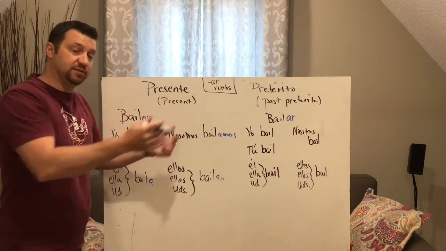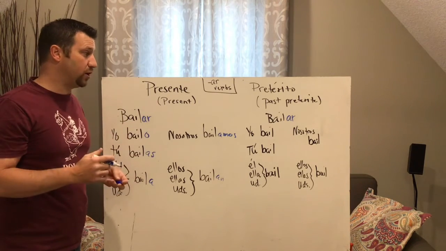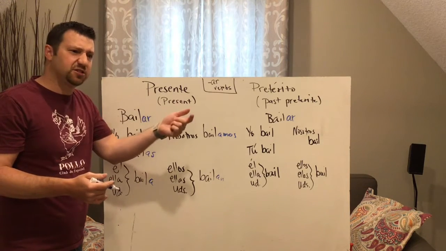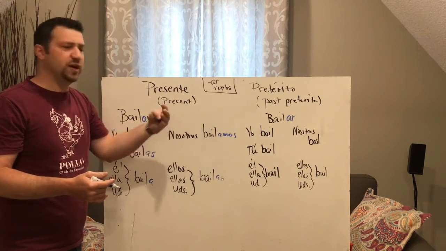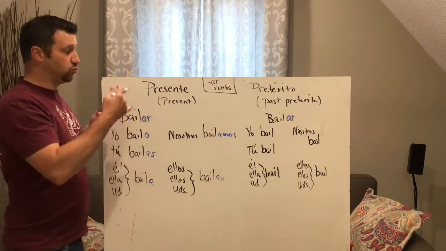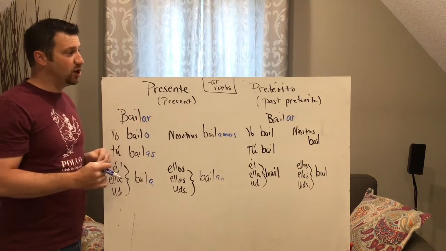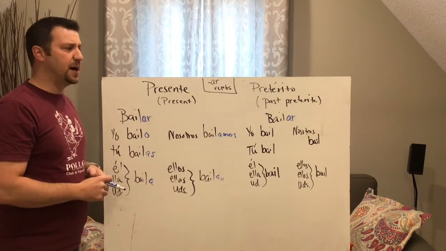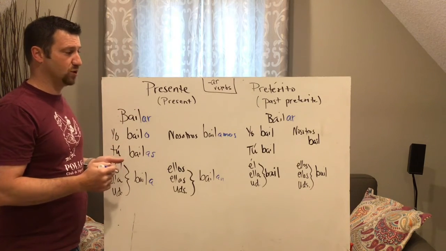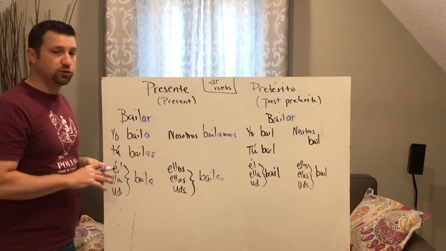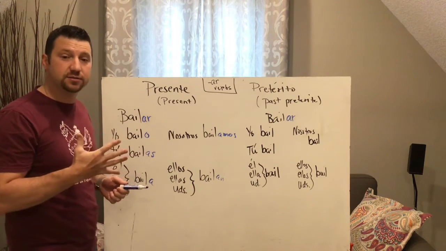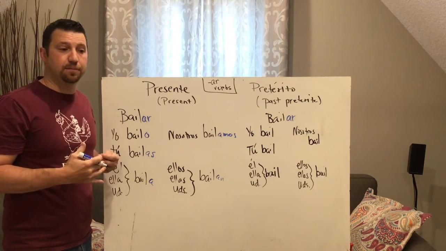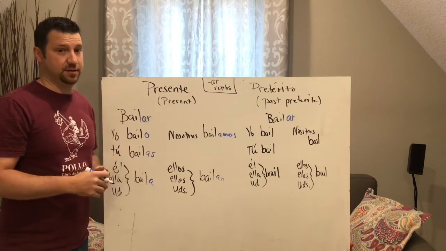Okay? Now we're going to talk about how we say, instead of I dance, I danced at the party last night. I danced. Or did you dance? Or did he or she dance? Or they dance? Now obviously, this is just one verb. Okay? And we call this the Pretérito. It's a strange word. It means the past, preterite. Okay? So, you're going to learn 5 new endings for a verb. Okay? Be able to say about something that has happened.